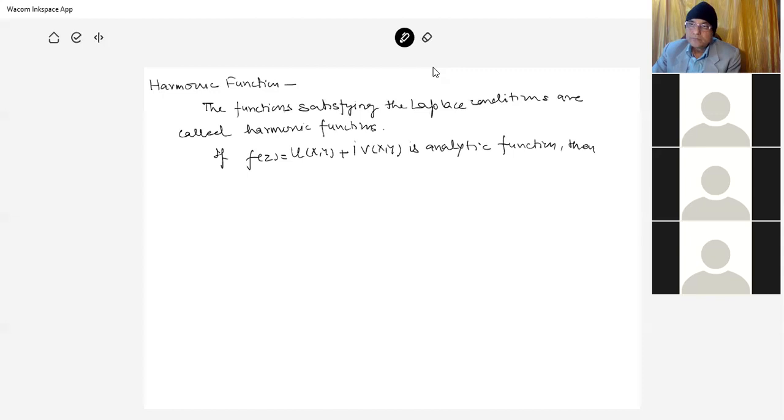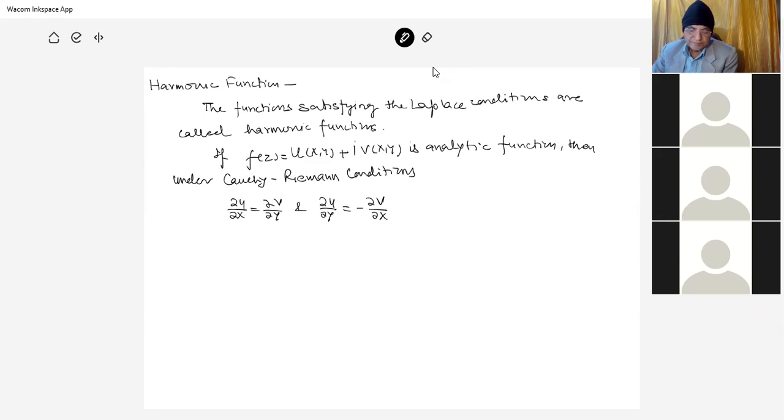then under Cauchy-Riemann conditions, del u by del x is equal to del v by del y, and del u by del y is equal to minus del v by del x.